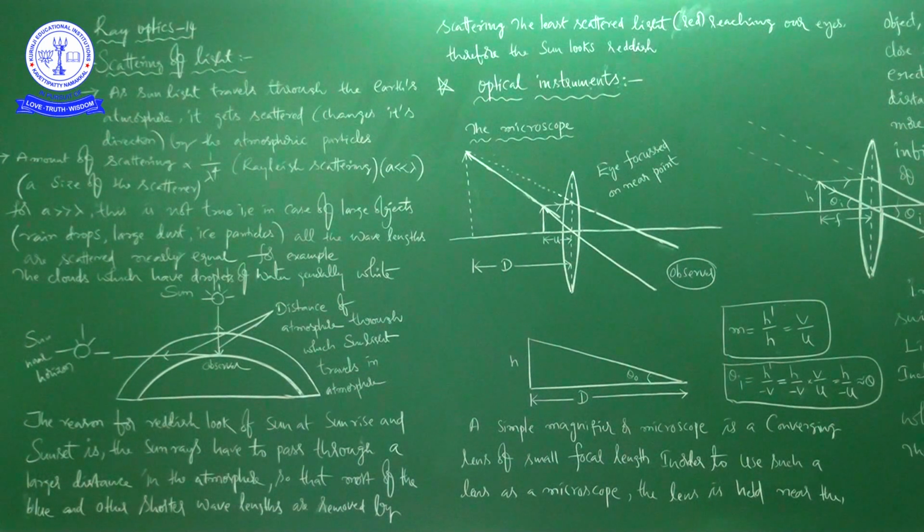Suppose a is the size of the scatterer. If a is much less than lambda, where lambda is the wavelength of light, then the amount of scattering is directly proportional to 1 by lambda to the power of 4. Suppose a is much greater than lambda. This is not true. So what is true here? All the wavelengths are scattered nearly equally.